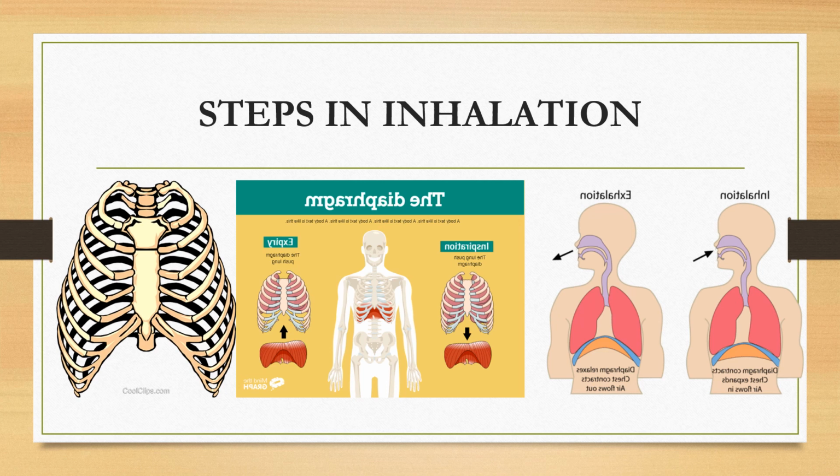First, you know that the lungs themselves have no muscle tissues. Their movement is controlled by the rib cage and also the diaphragm. It is the movement of the rib cage and diaphragm that allows the lungs to move. Let us move on to the next slide.